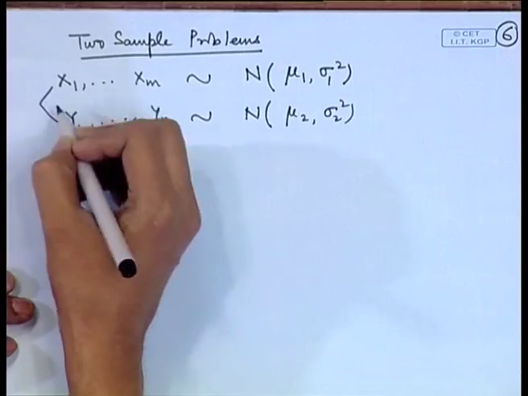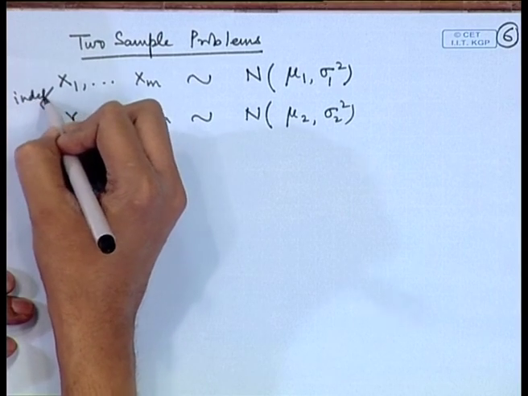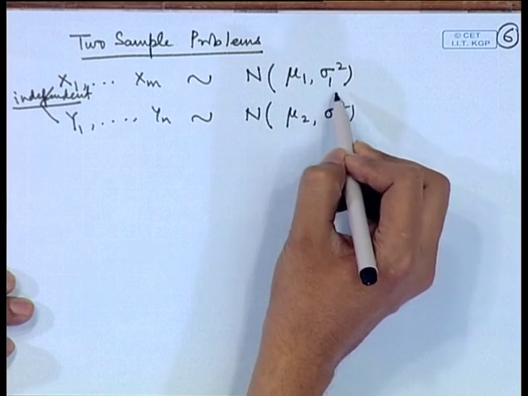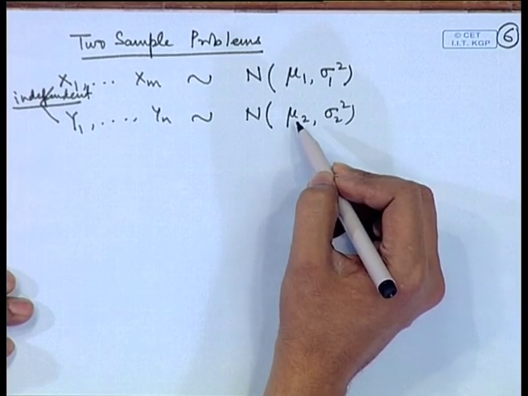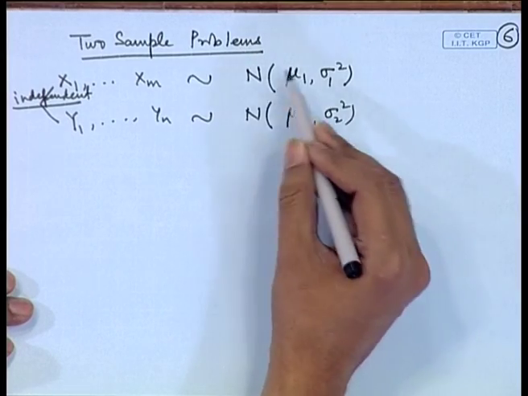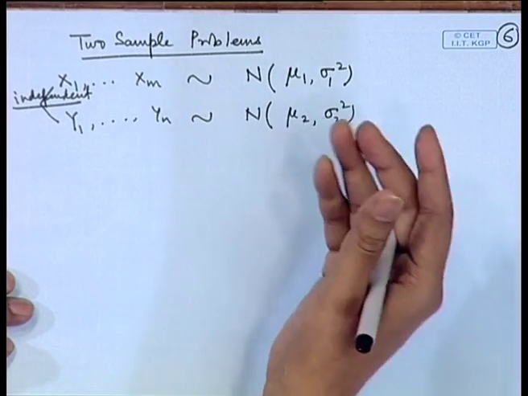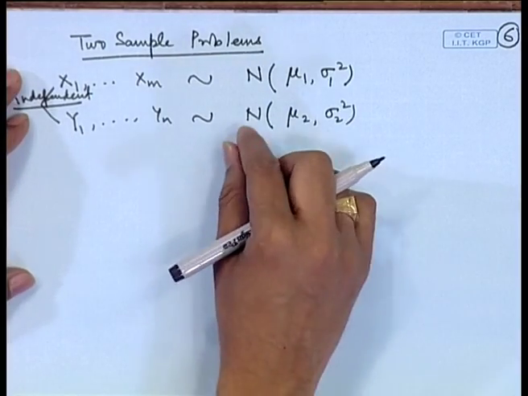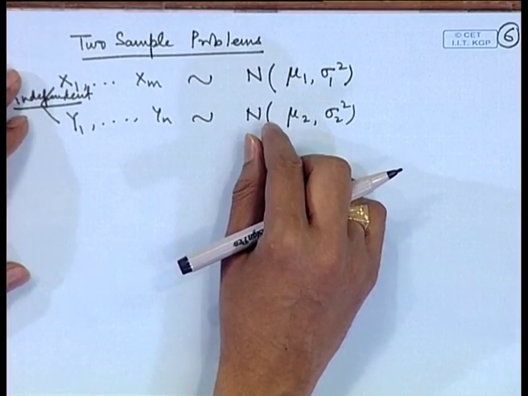In such cases, the appropriate model is that we are considering two independent random samples, one from one normal population with certain mean and variance and another from another normal population with certain mean and variance. Of course, the assumption of normality could have been replaced by some other populations also, but we are considering certain procedures which are applicable to the normal populations.